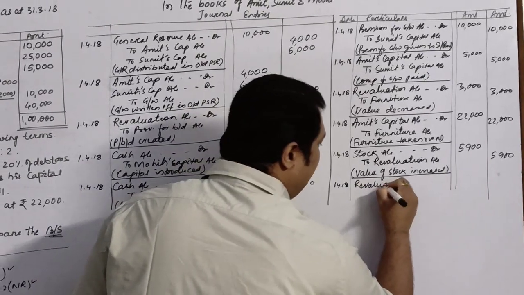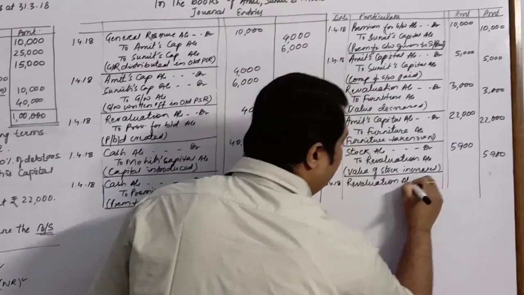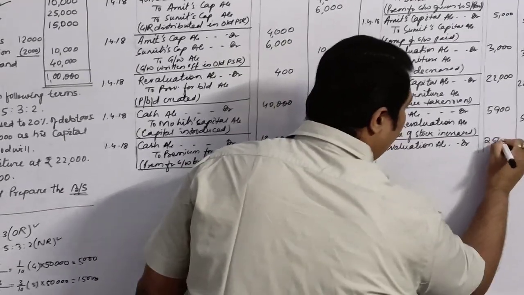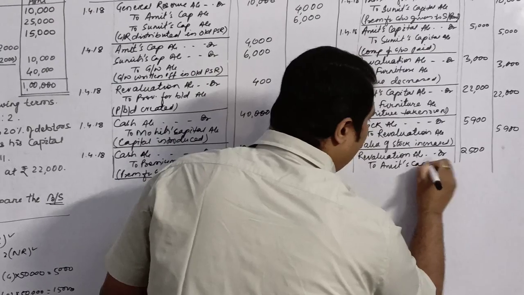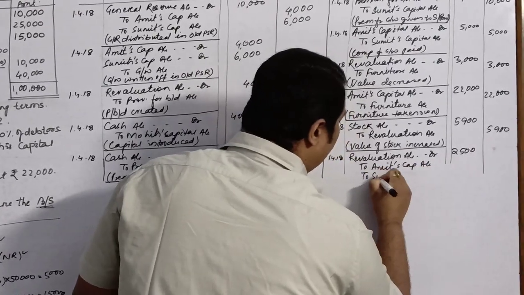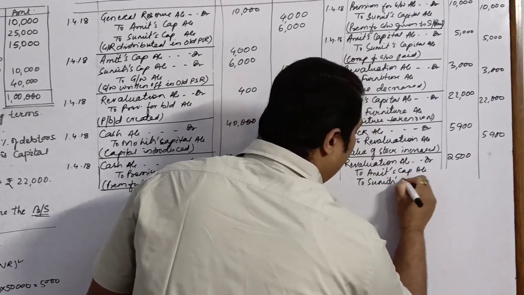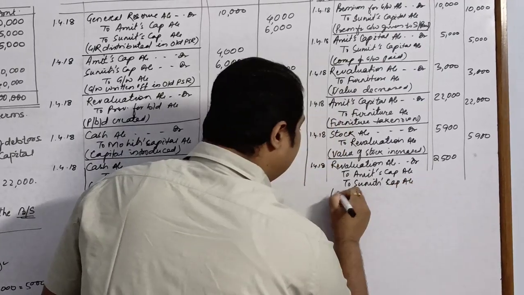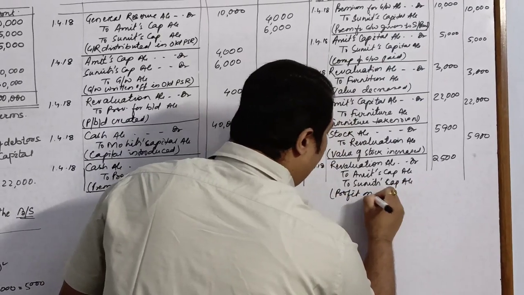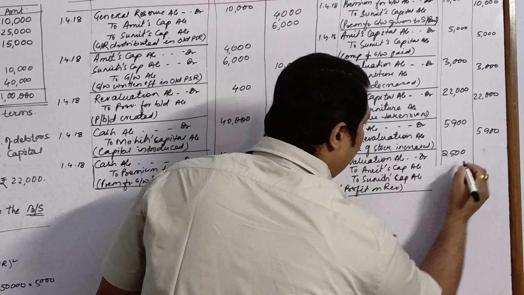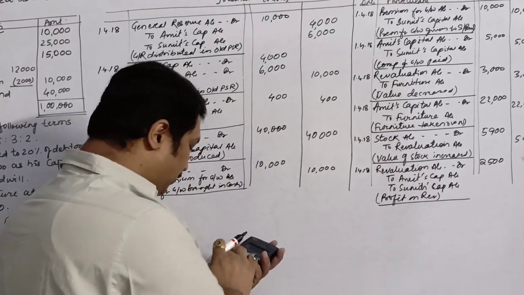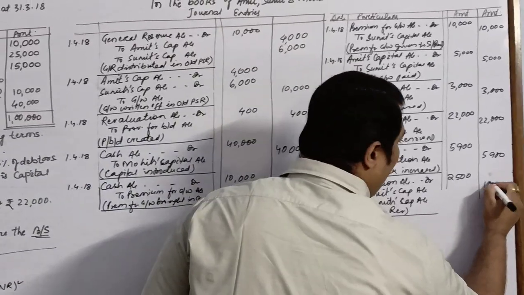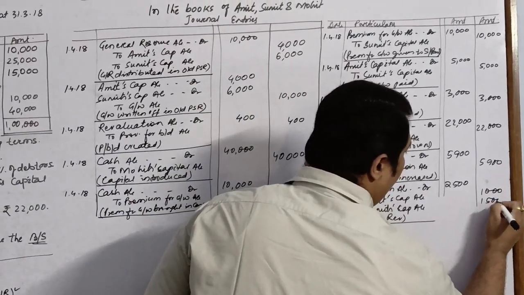So my last entry will be revaluation account debit 2500 to Amit's capital account, to Sumit's capital account. This is profit on revaluation. We will distribute it in the old profit sharing ratio, that is 2:3. It will be rupees 1000 and 1500.